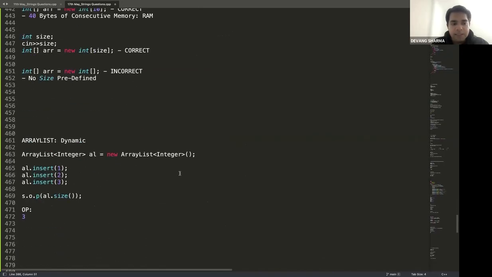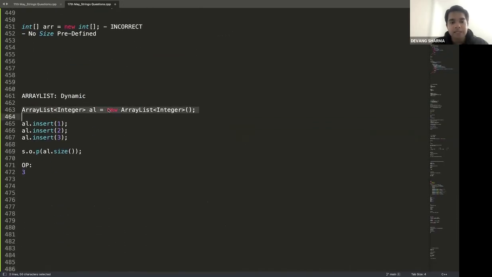Okay. Similarly, in the case of ArrayList here, I did not define any size. I inserted elements, it will keep on increasing. I deleted elements, it will keep on removing. But I did not define what is the size, what is the capacity, and so on and so forth. So what happens behind the scenes? When we say dynamic in nature, what is exactly happening according to you guys? How is it that I'm not defining any size, but based upon however many values I'm inserting, it is able to increase its size? What is that magic happening behind the scenes?